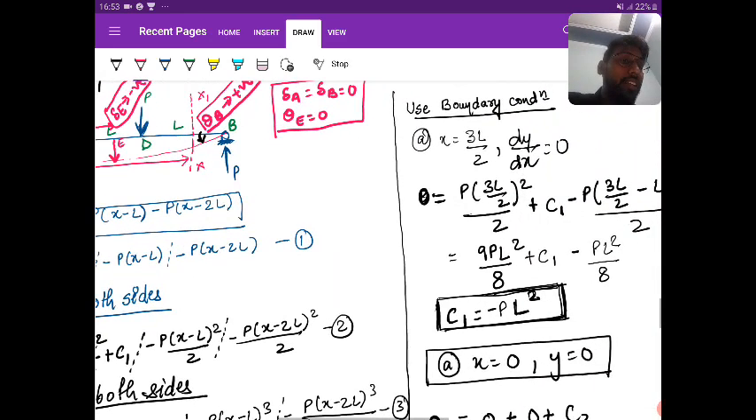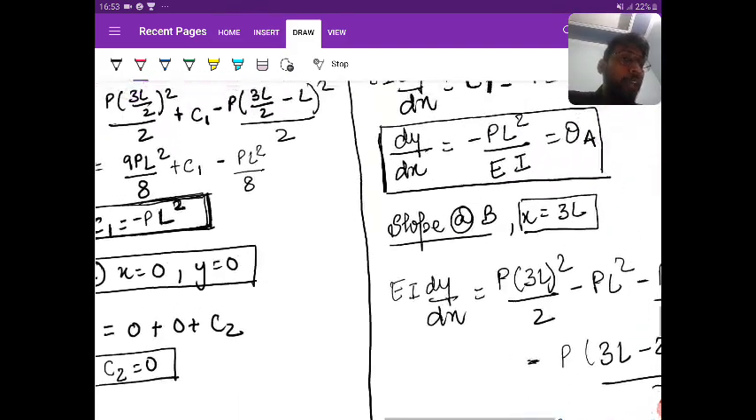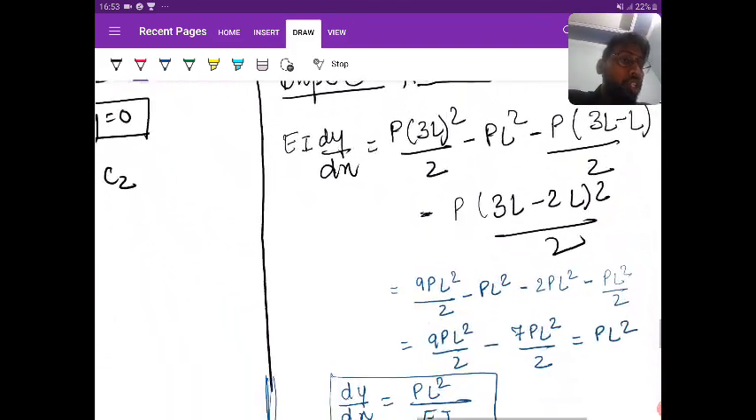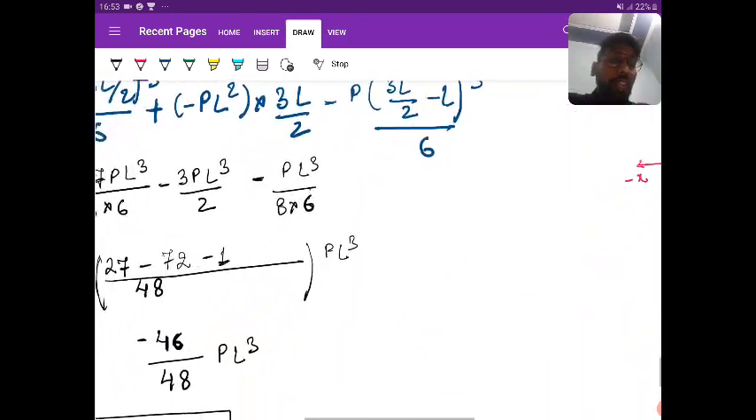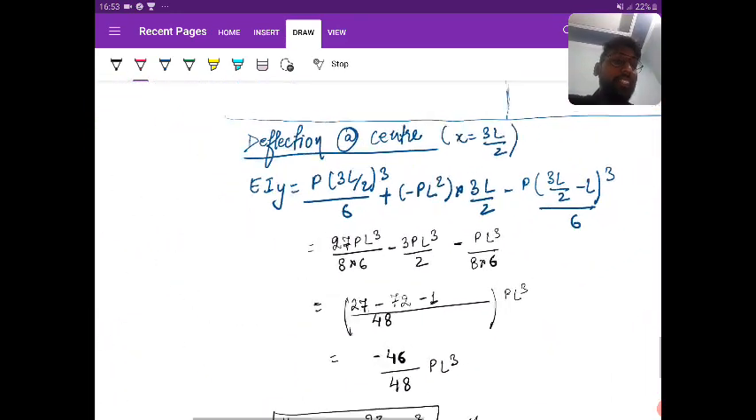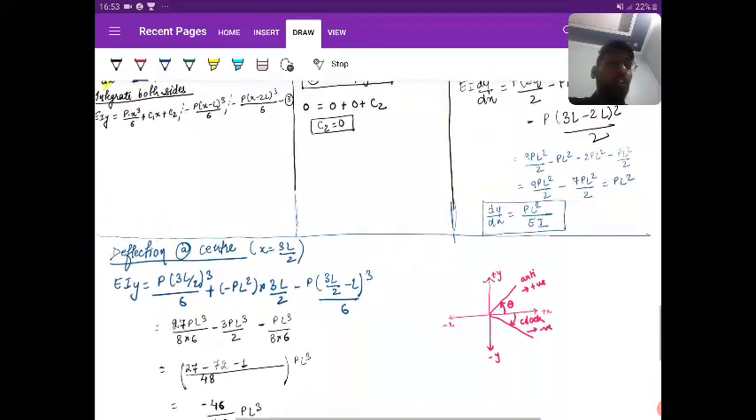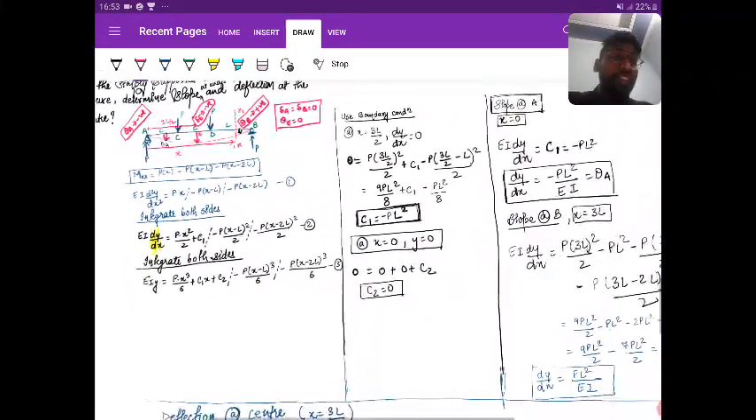So you can see that slope at A is negative, slope at B is positive, and deflection at center is negative. Yes or no? So this proves that we have done the right thing.